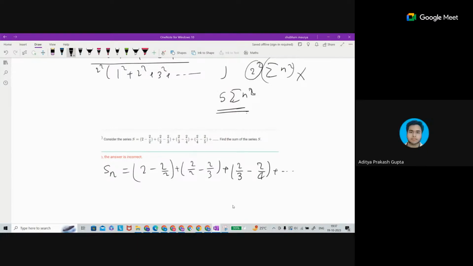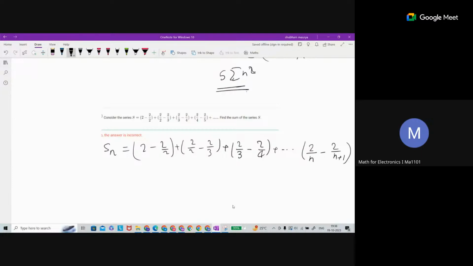Sir, the nth term of the series, if you calculate, would be 2 upon n times n plus 1, which is 2 by n minus 2 upon n plus 1. See the pattern here: here it is 1 and 1 plus 1, here again 1 plus 1 and 2 plus 1. If you substitute n equal to 2, 3, you can guess this is the pattern. So this is Sn, the partial sum.